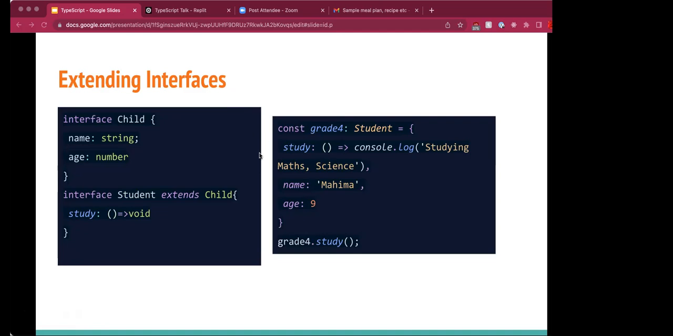Basically, in this example, Student has all the properties of Child plus an additional method study. Then grade4 is an object of the type interface Student. This implements the method study as well as assigns name and age, which are required by the Child interface. So this is an example of extending interfaces.